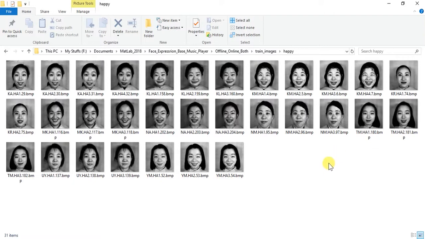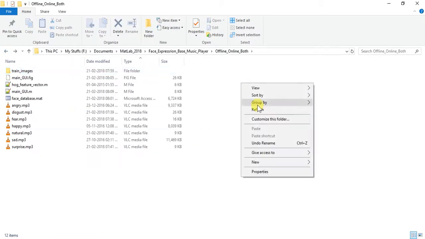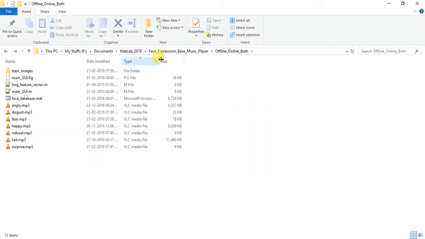In order to improve the learning, we need to add more and more images of expressions from one or more persons. We can have 30 images of one person, then 30 images for another person, and likewise more than two or three persons. So we'll have a better understanding of the expressions, the system will learn more easily, and it will easily identify the expression that comes in front of the camera.